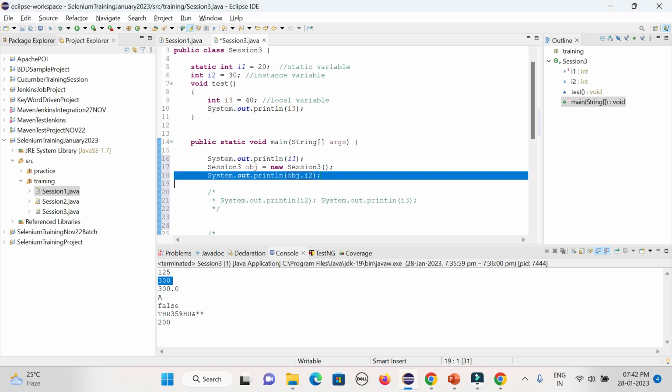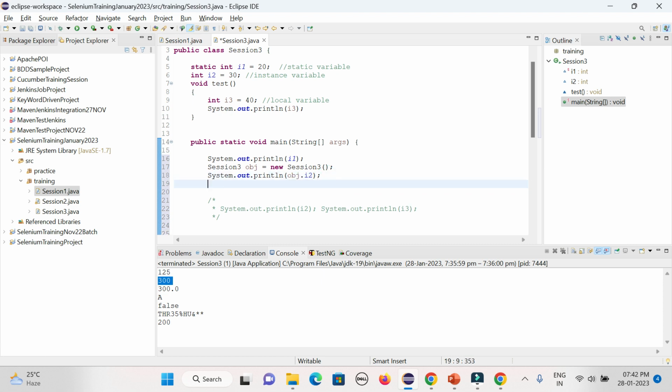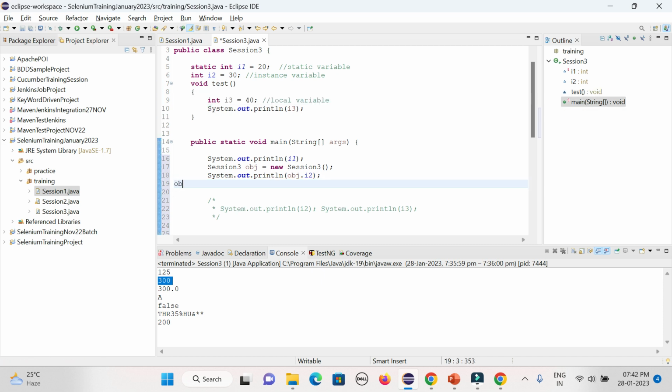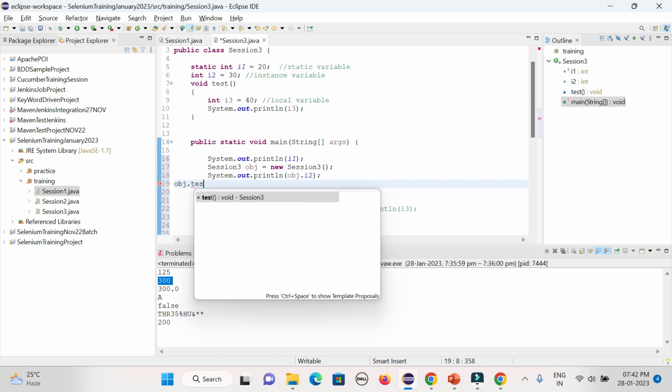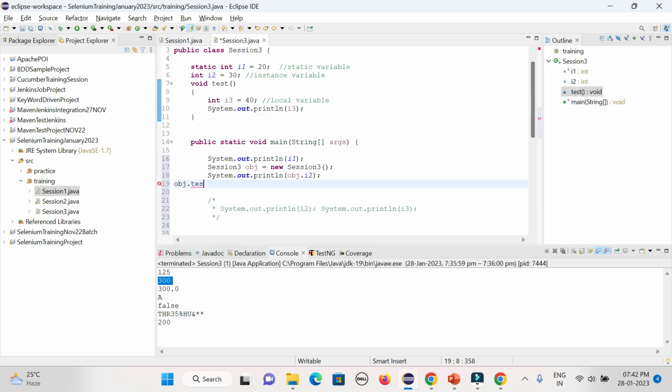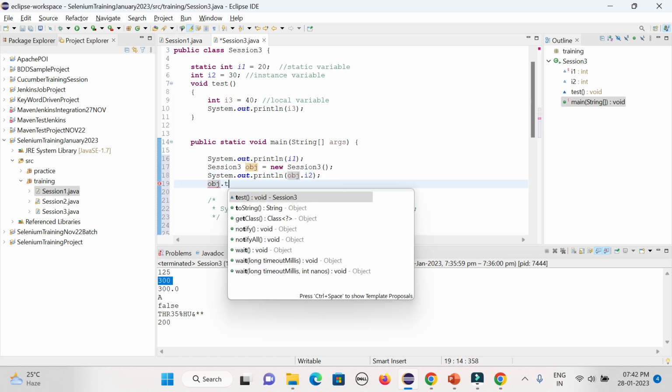But I3, still you cannot call it with the help of the object as well. No, it is not possible. This is a local variable. No, you cannot call it here. So if you want to call it, you have to use the object and then call the method. Now you can just access it and print it out. So that is the way these three kinds of variable will play a very pivotal role in Java.